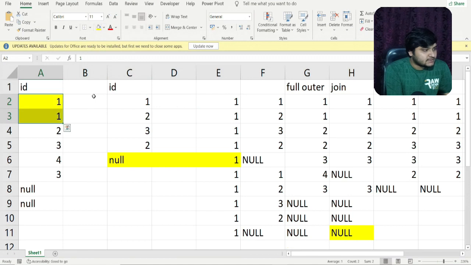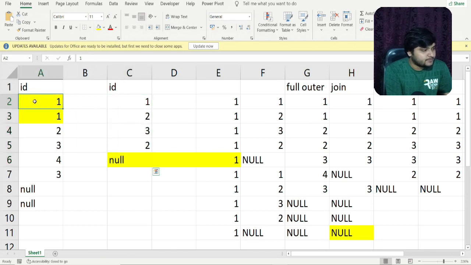So in these cases, how does this work? Each 1 in table 1 will be matched with each of the rows in my second table. So 1 would match with each of the rows. The number of rows produced for this one will be 5, because 5 rows are present in table 2.